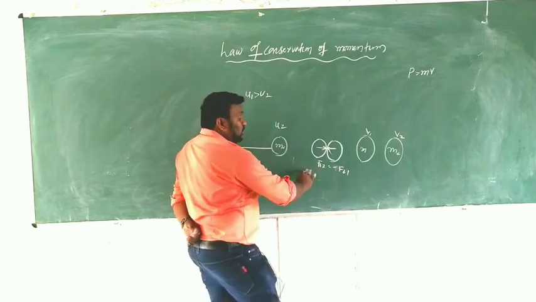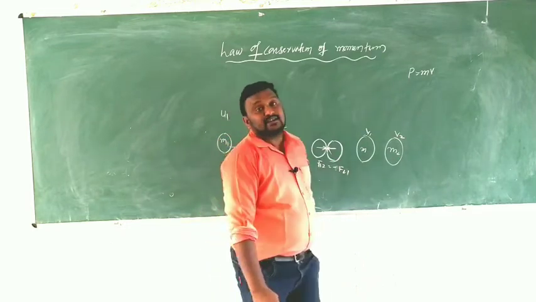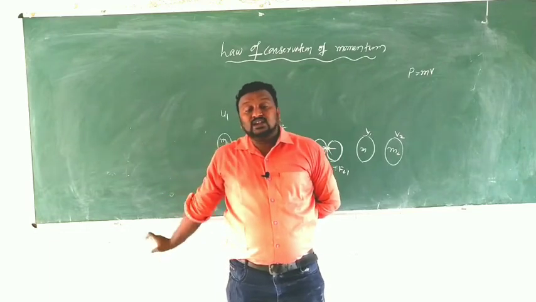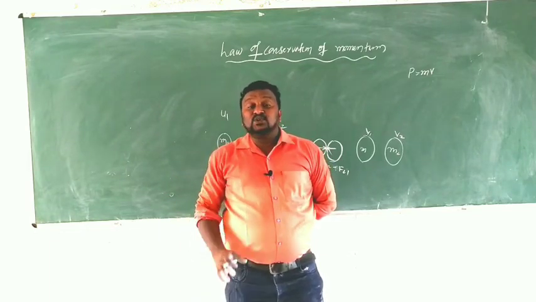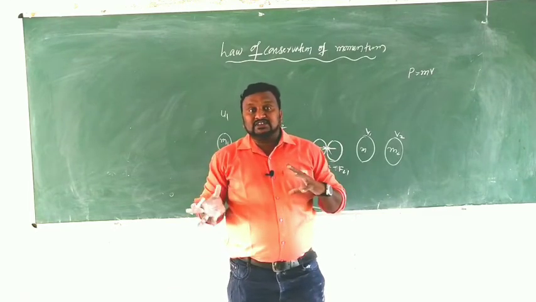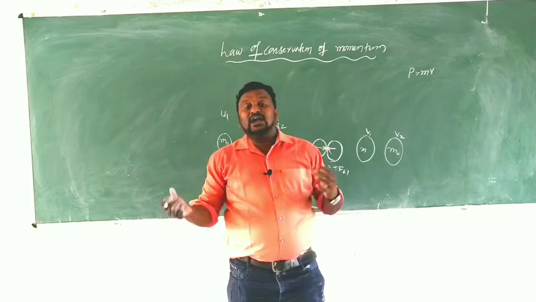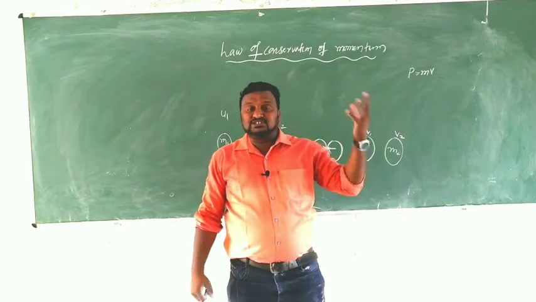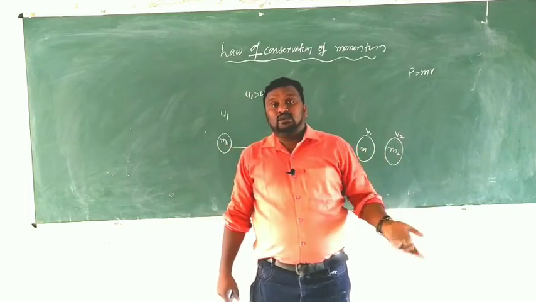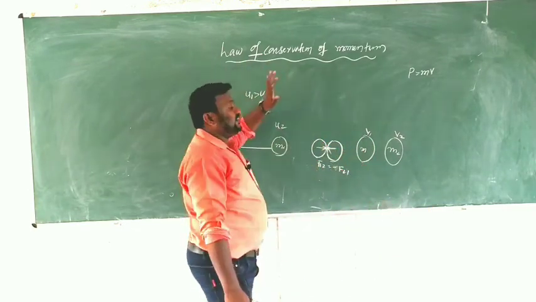Let us see. So one applies force on the other, and then again they are separated. After their separation, they are moving with different velocities other than u1 and u2. Their velocities are taken as v1 and v2. This is the situation. We take two spheres with masses m1 and m2, moving with velocities u1 and u2, and they collide with each other. After the collision they have different velocities v1 and v2. By using this situation, we have to prove the law of conservation of momentum.